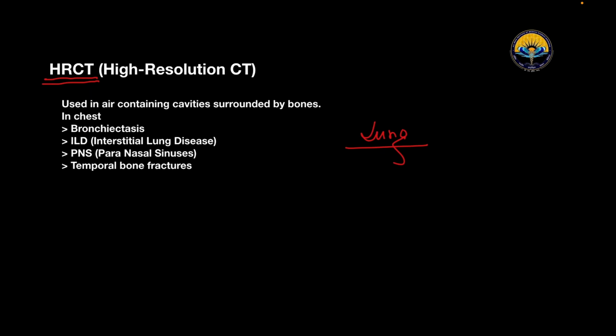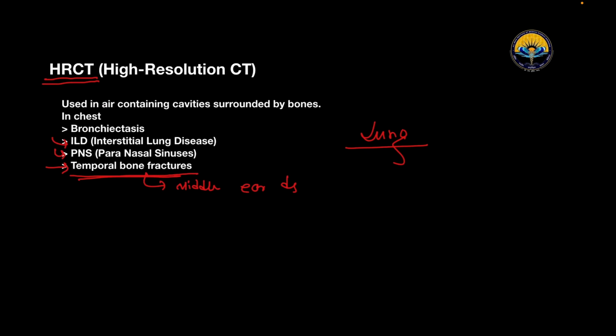On the other hand, HRCT of the temporal bone is used to diagnose various middle ear diseases such as otitis media, cholesteatoma, and evaluations after ear operations. So, it can be used for diseases like bronchiectasis, interstitial lung diseases, paranasal sinuses, and for temporal bone fractures, just as we discussed. Okay, so this is the importance of HRCT.